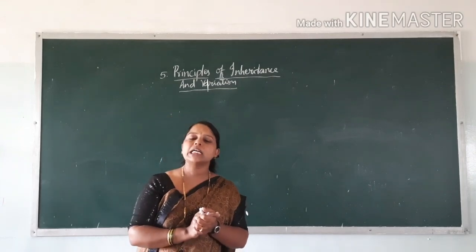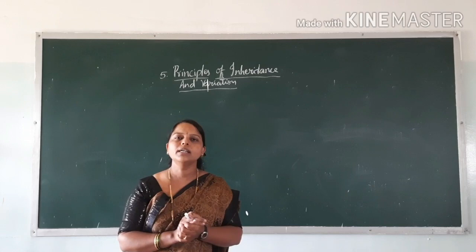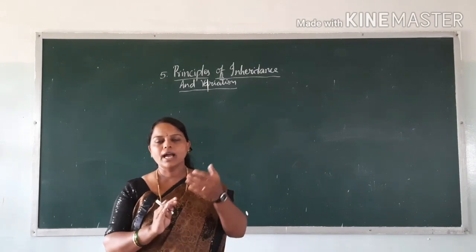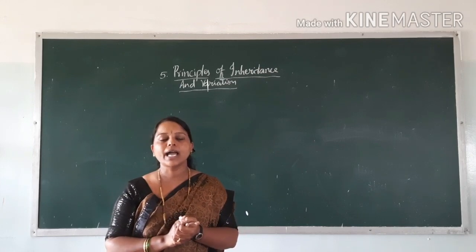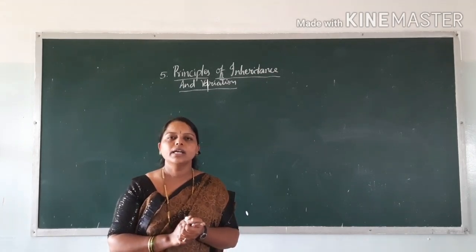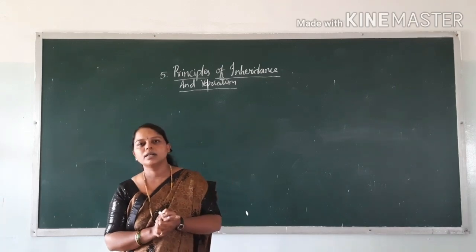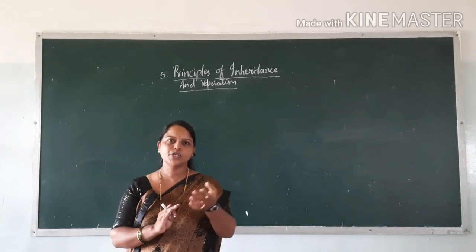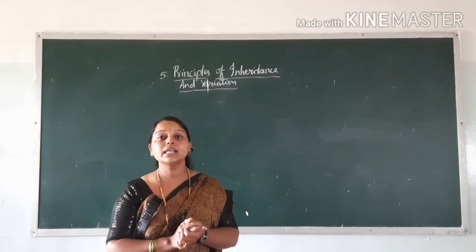Law of independent assortment. To explain this law, Mendel took a dihybrid cross, where he took yellow colored, round shaped seeds and green, wrinkled seeds.